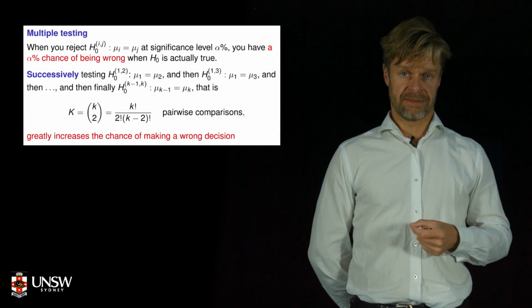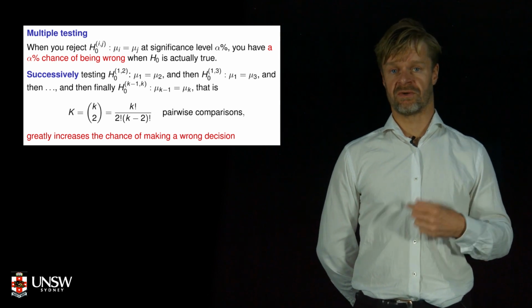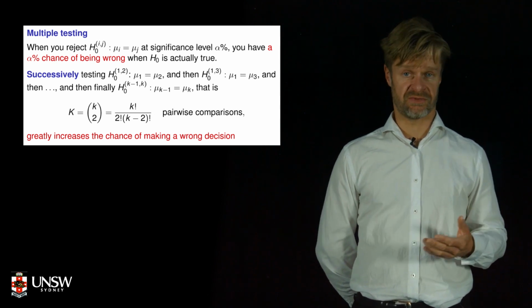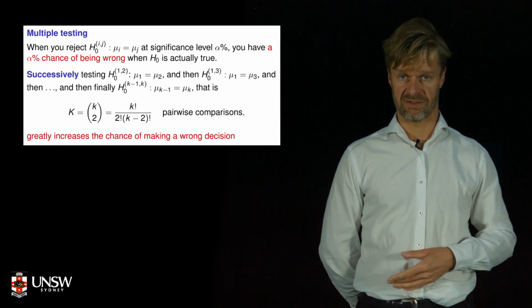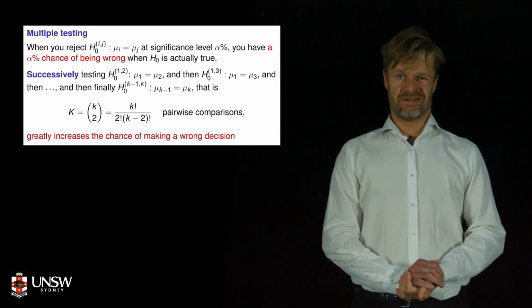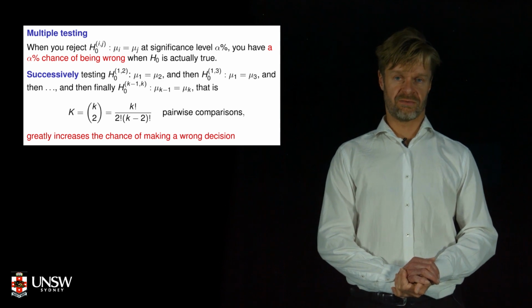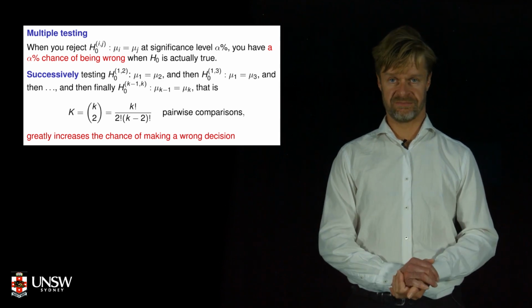So there is one problem that we need to address before we roll this out, before we go crazy doing confidence intervals. This problem is that every time you construct a 95% confidence interval, you're 95% confident of capturing the true mean difference, which means 5% of the time you don't, 5% of the time you miss it. Okay, the thing is, we got to do lots of these confidence intervals.